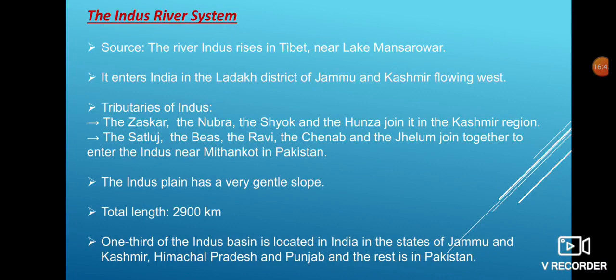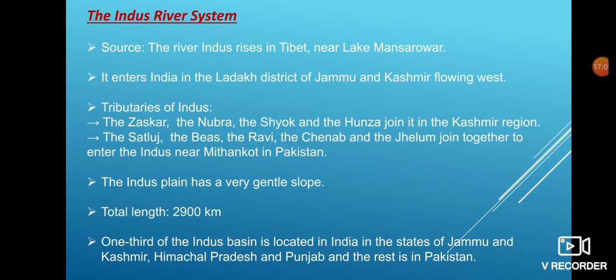Let us see the Indus river system. The Indus river system, its source is in Tibet near Lake Mansarovar. It enters India in the Ladakh district of Jammu and Kashmir, flowing west. The main tributaries of the Indus River are the Zaskar, the Nubra, the Shyok and the Hunza, which join it in the Kashmir region.